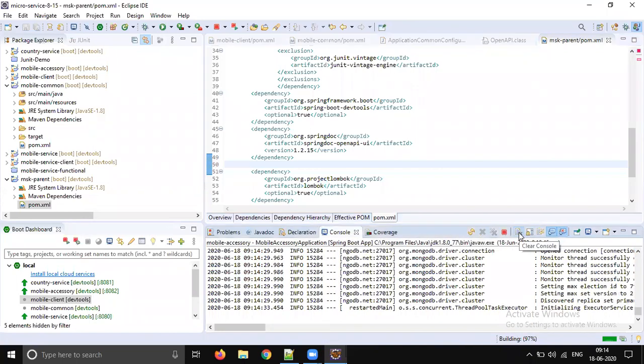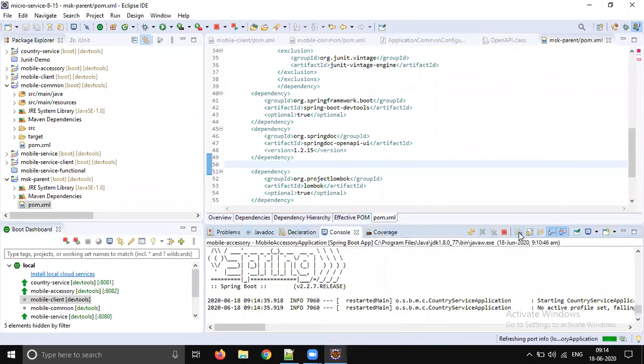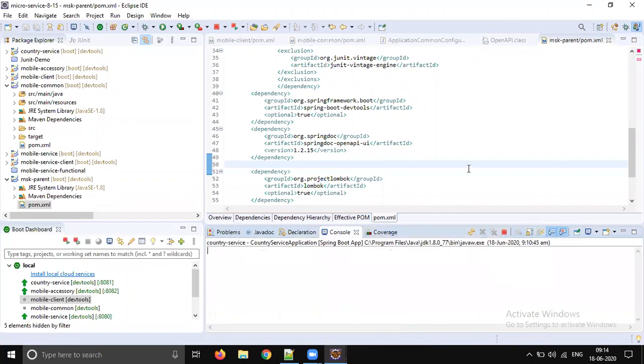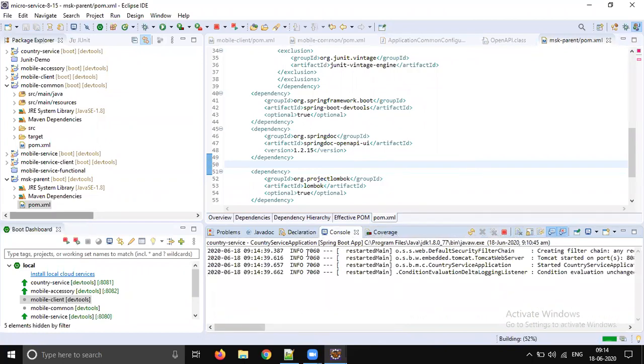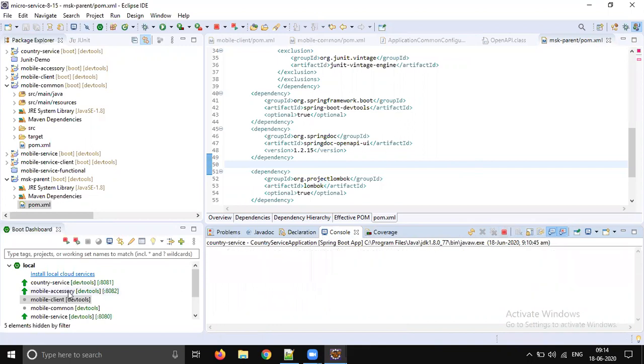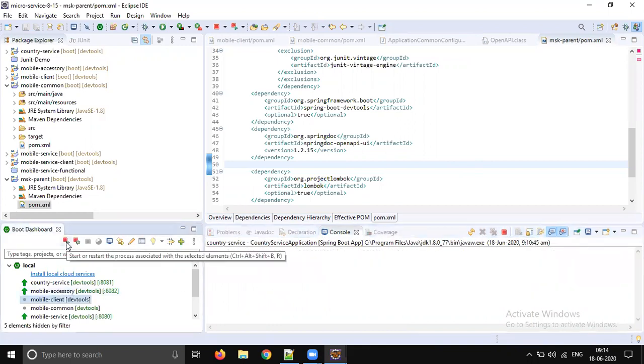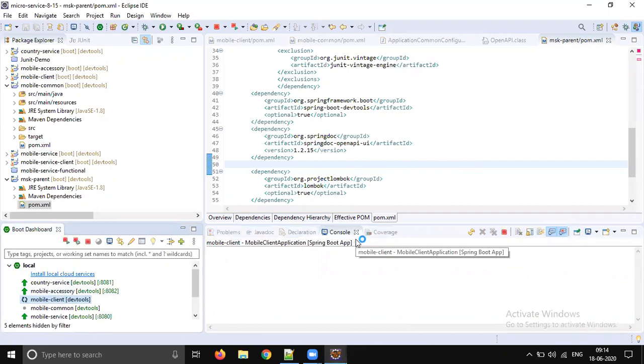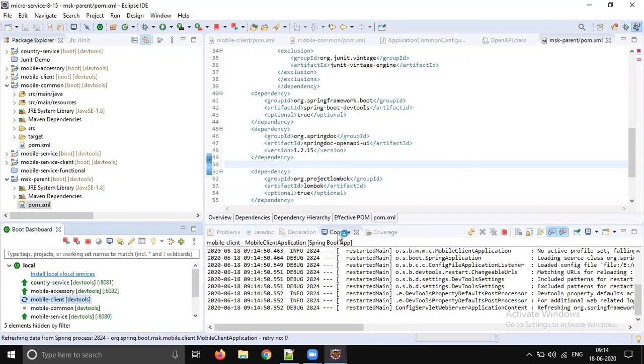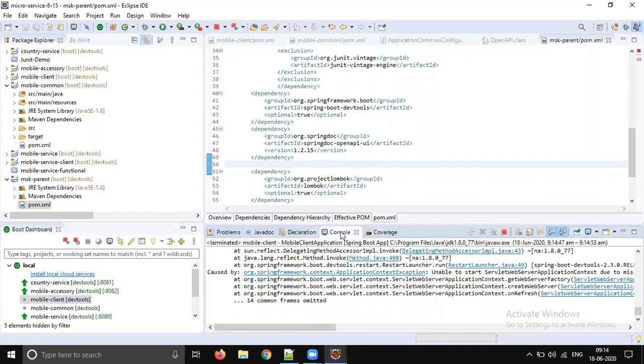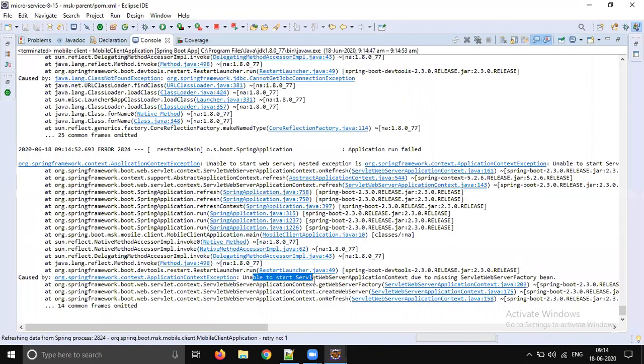Let's wait for a moment to get all the services, because we have changed the parent for that. Okay, so now let's start the client. Unable to start servlet web server application context.